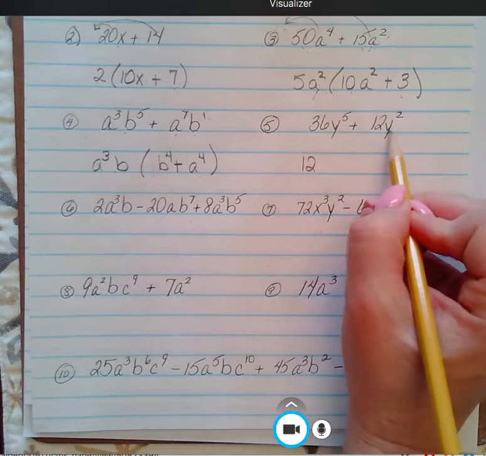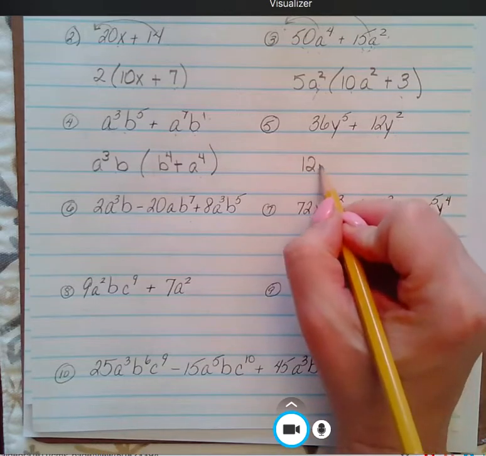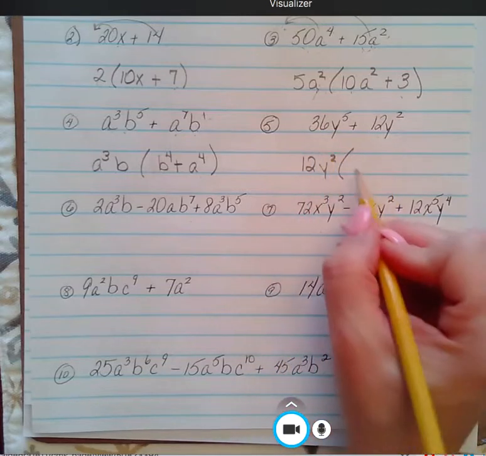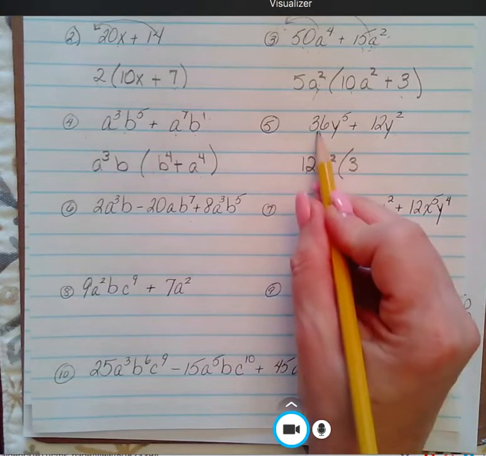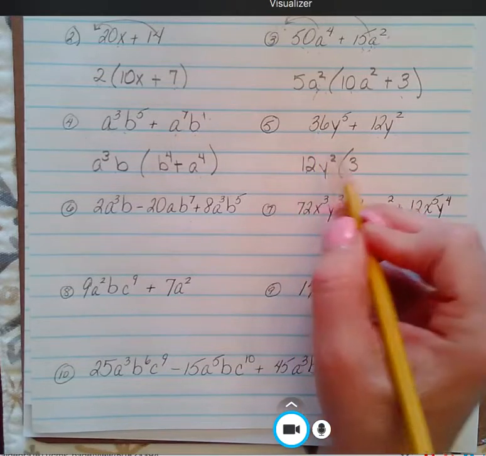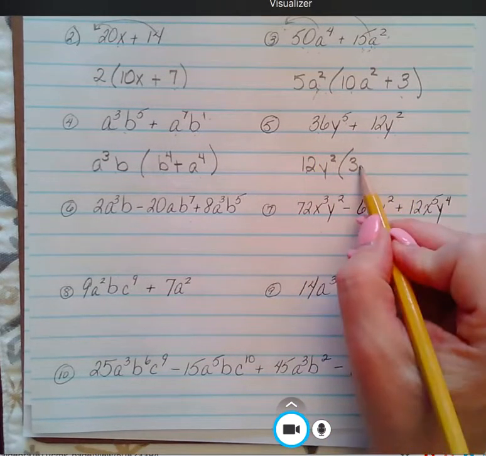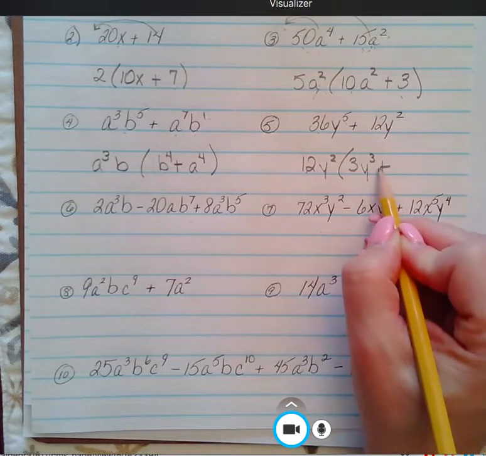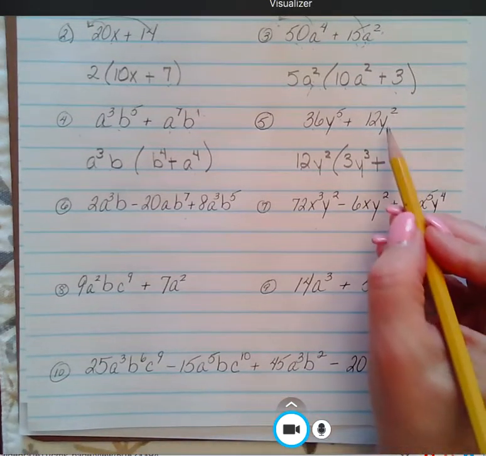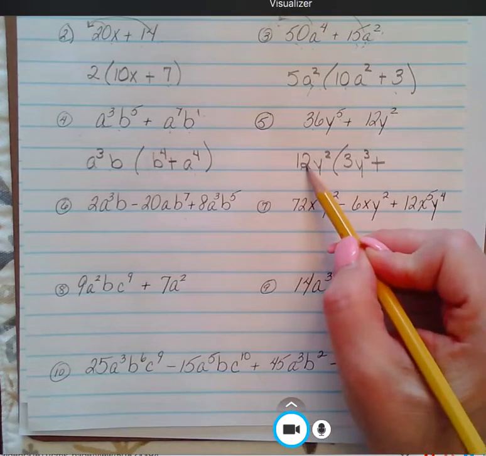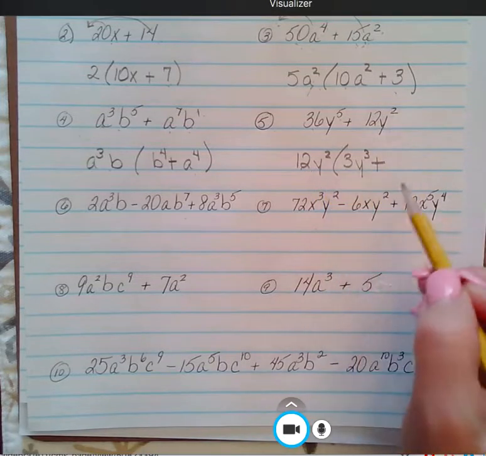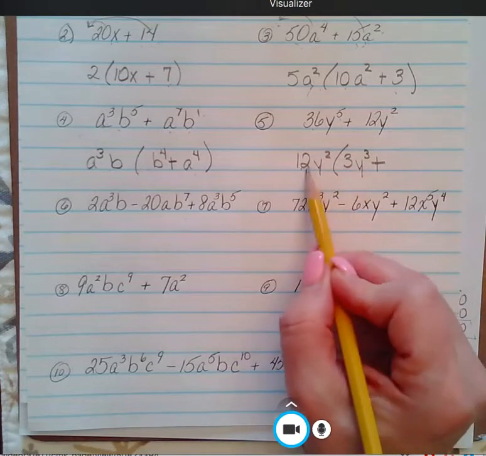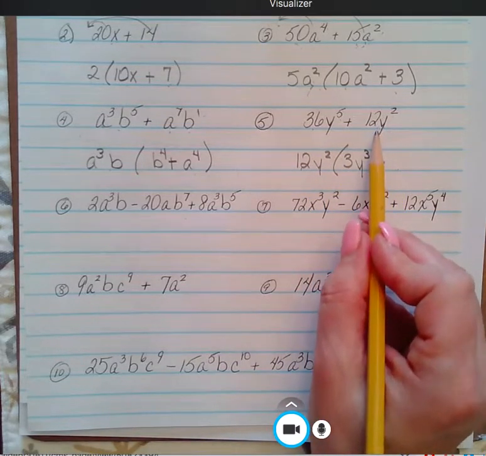I can also take out the most y's I can take out, y squared, 2 of them. Parentheses, well, if I divide 12 out of here, that leaves me with 3. 12 times 3 will bring me back to my 36. And if I had 5 and I took 2 out, leaves me with 3. Plus, okay, so now I got this guy. I took out the whole entire term, but I can't leave a blank here because remember, if we distribute back in, we have to get back to our original.